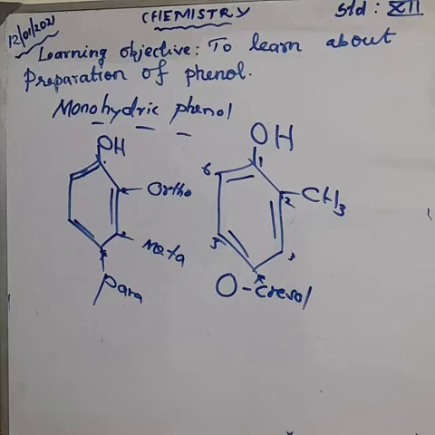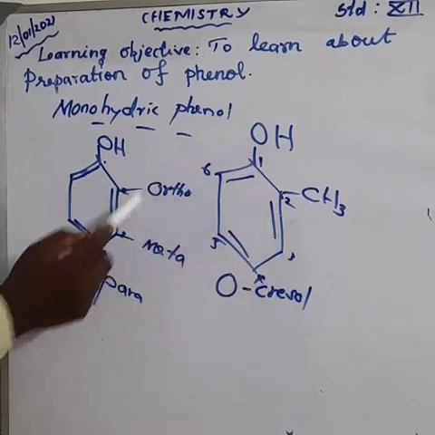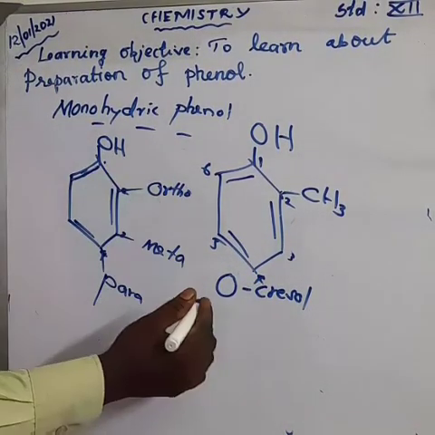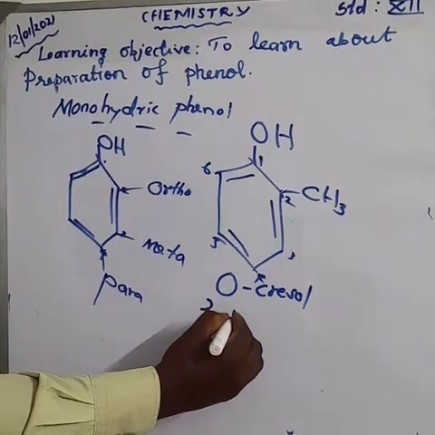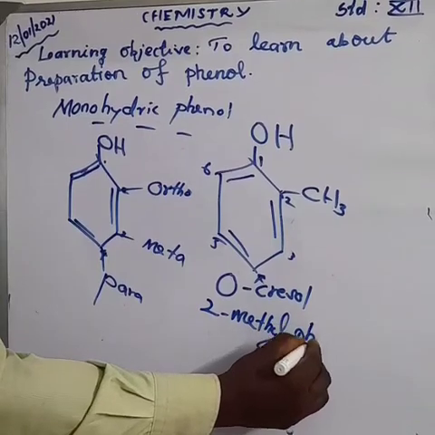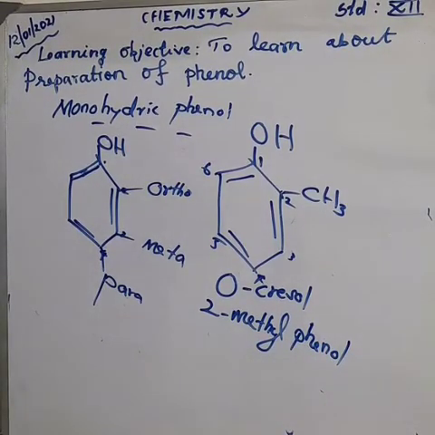So we can say 2-methyl. The name of this compound is phenol. Am I right? Second carbon having methyl. So the IUPAC name is 2-methyl phenol. Clear? Have a doubt? Next one.